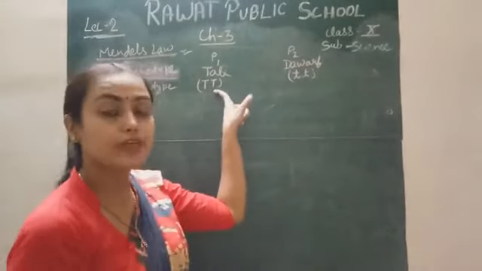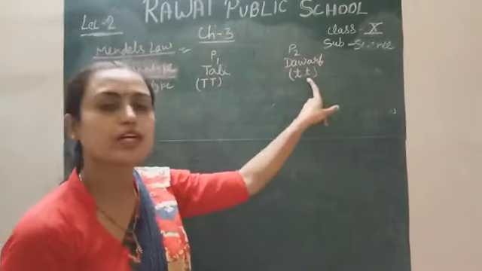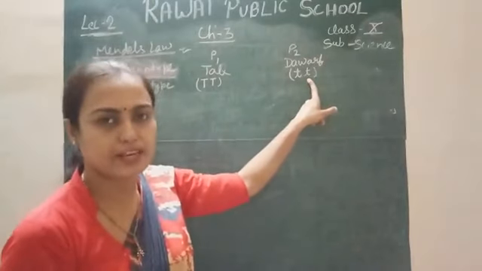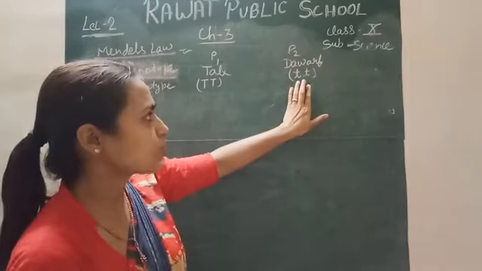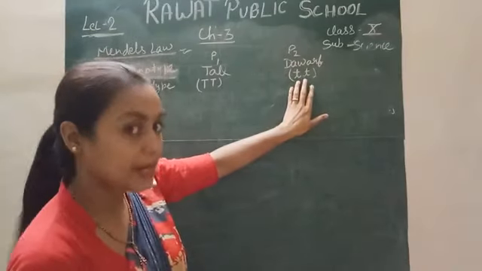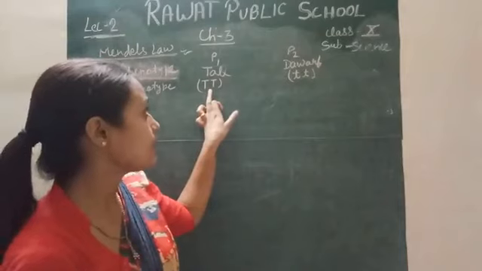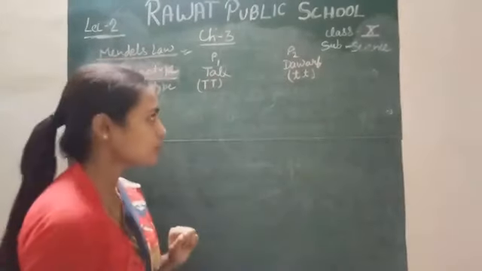If dominant, you use capital letters, and for the recessive you use small alphabet letters. So I should write it in small letter t because it is dwarf. I write it in capital letter T because it is a dominant character, right?